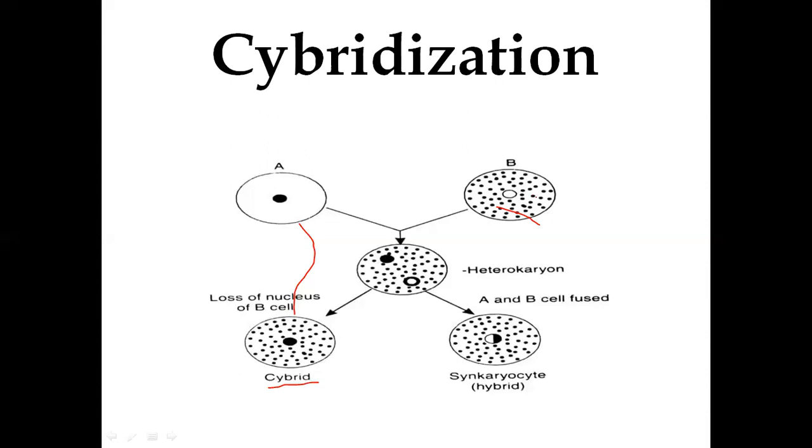The nuclear material will be suppressed, or degraded, or removed by irradiation before fusion using gamma rays or X-rays. These hybrids are selected based on the extranuclear genome or cytoplasmic organelles. They have the DNA, and based on that, these hybrids are selected.